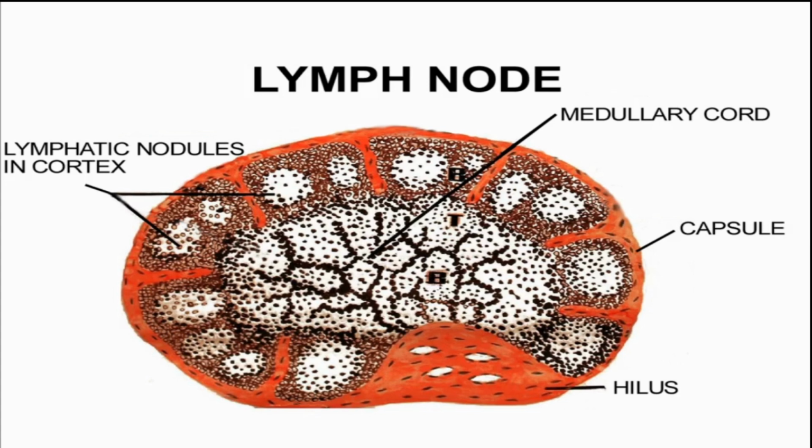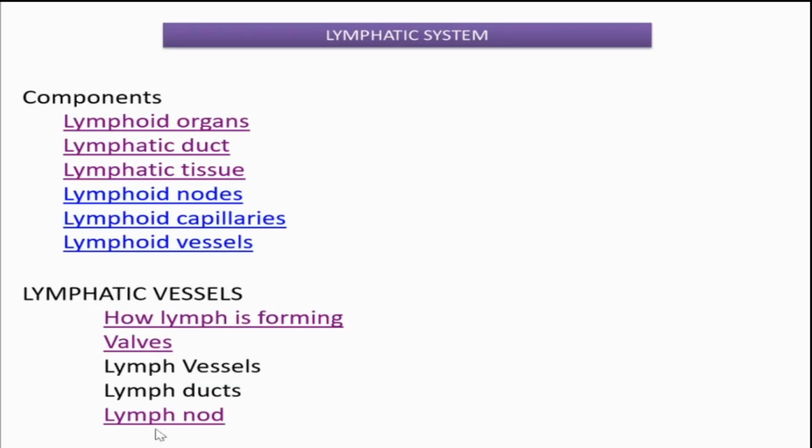In what way do T lymphocytes differ from B lymphocytes? T lymphocytes are concerned with cell mediated immunity, and B lymphocytes are concerned with humoral immunity. What is cell mediated and humoral? Cell mediated means the T cell itself phagocytizes and kills the foreign particle. B cells produce antibodies, and with the help of those antibodies they kill the foreign particles. That is the difference.